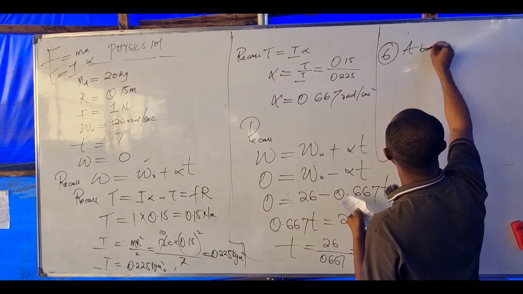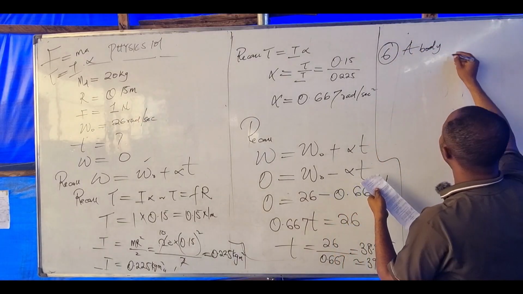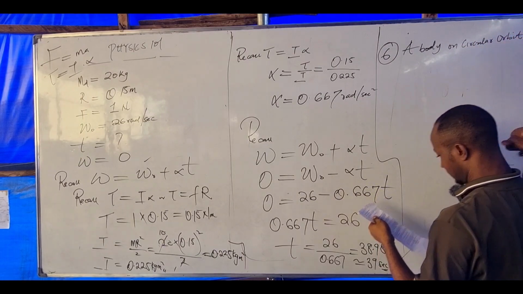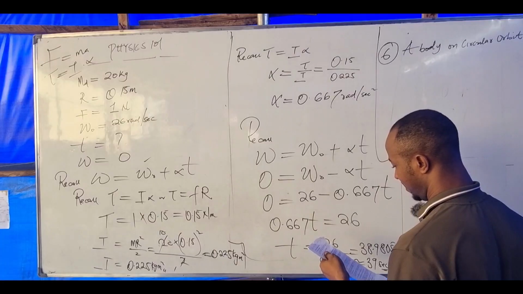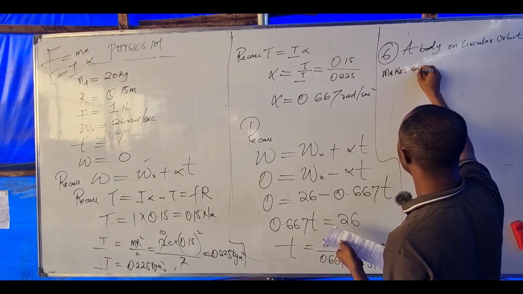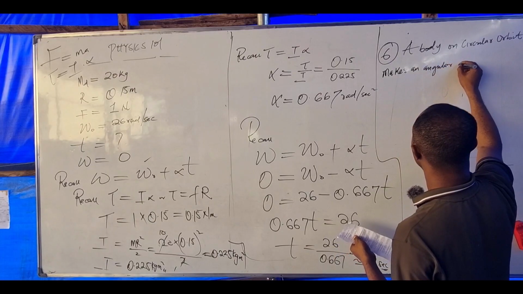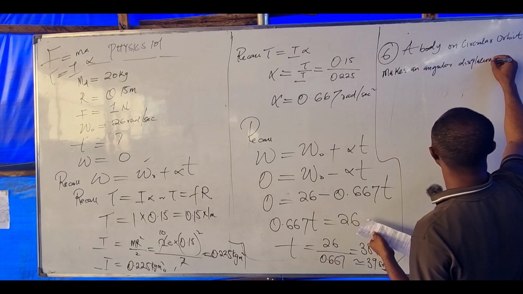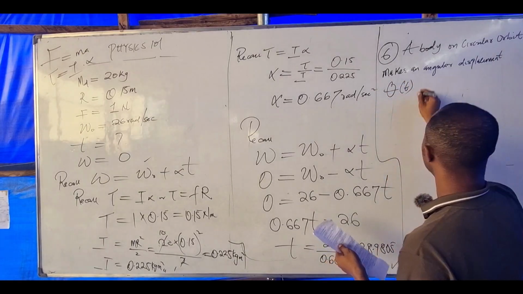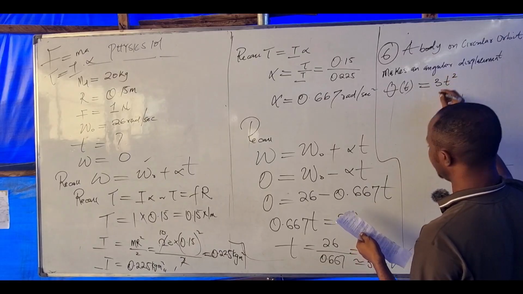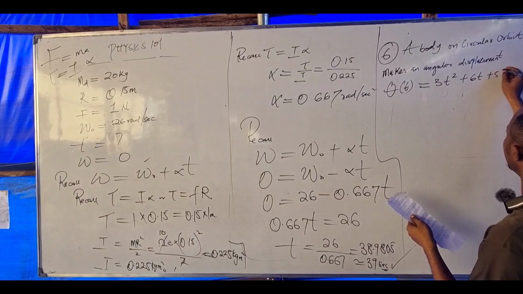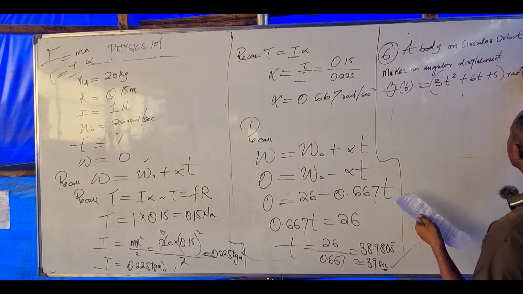A body on a circular orbit makes an angular displacement theta of t equals 3t squared plus 6t plus 5, all in radians.